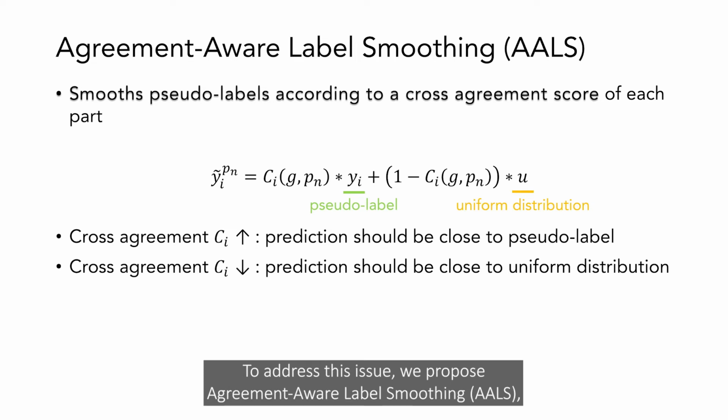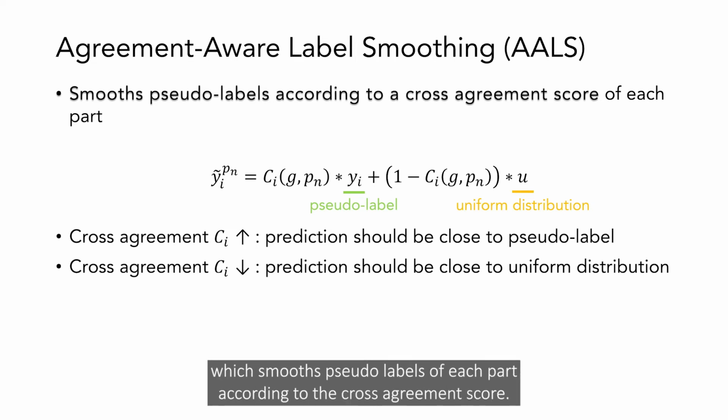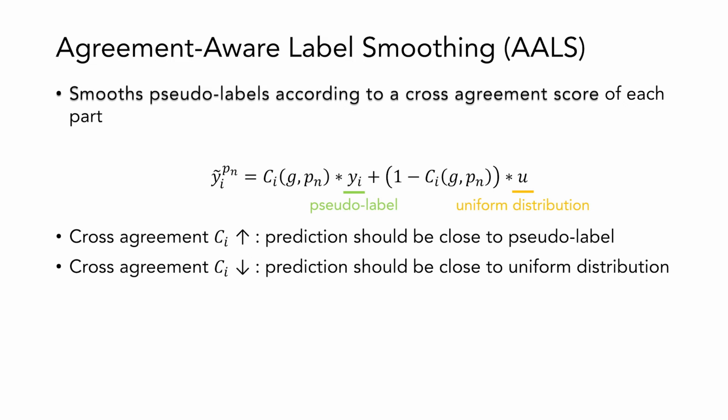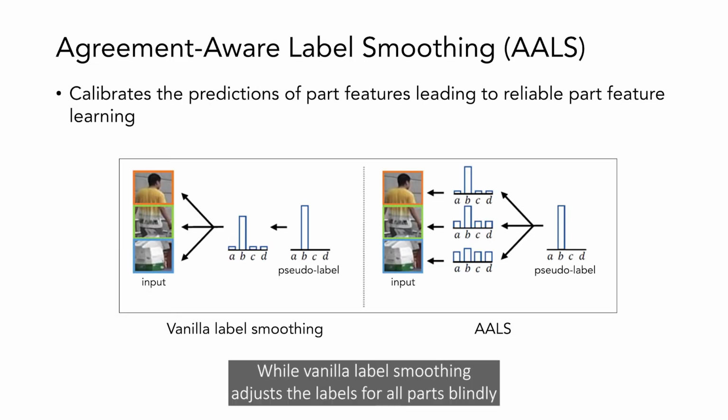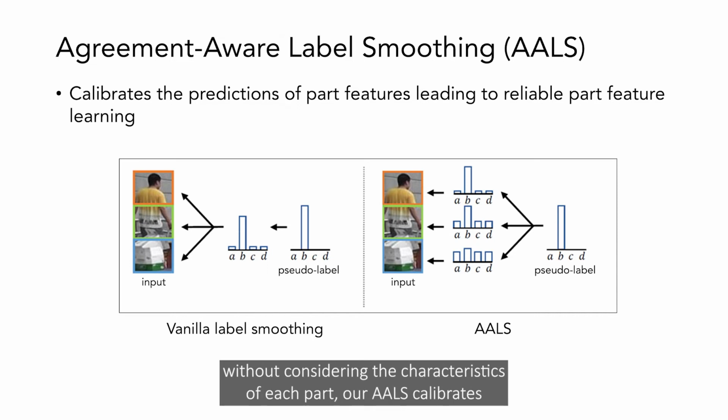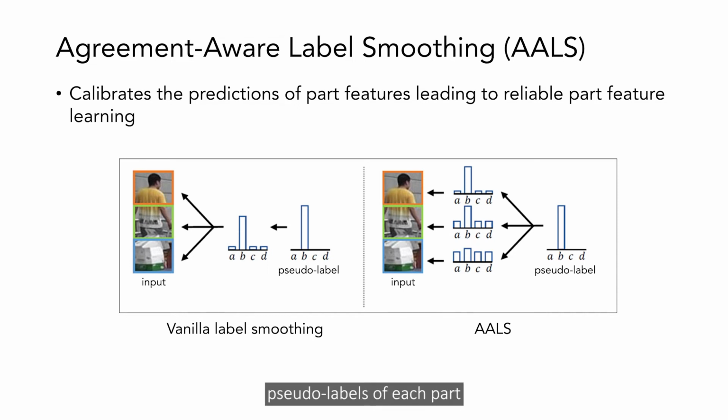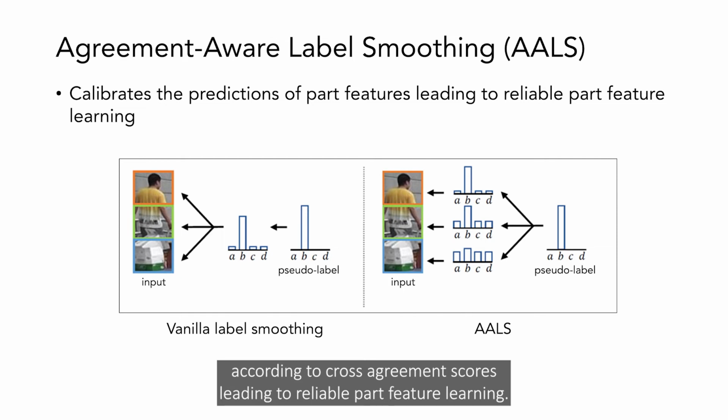To address this issue, we propose agreement-aware label smoothing, which smooths pseudo-labels of each part according to the cross-agreement score. While vanilla label smoothing adjusts the labels for all parts blindly without considering the characteristics of each part, our AALS calibrates pseudo-labels of each part according to cross-agreement scores, leading to reliable part feature learning.